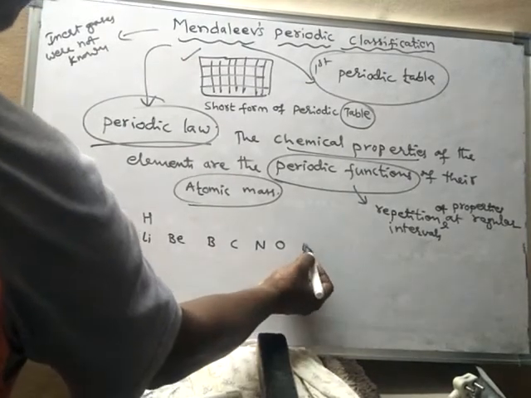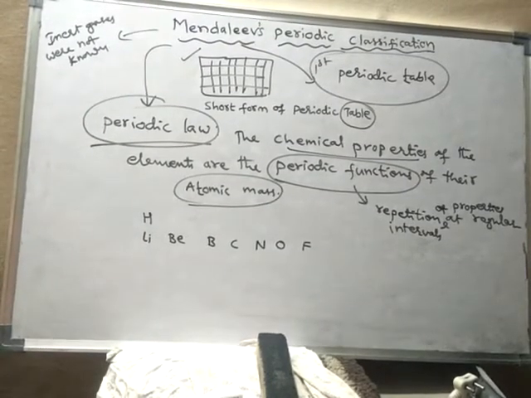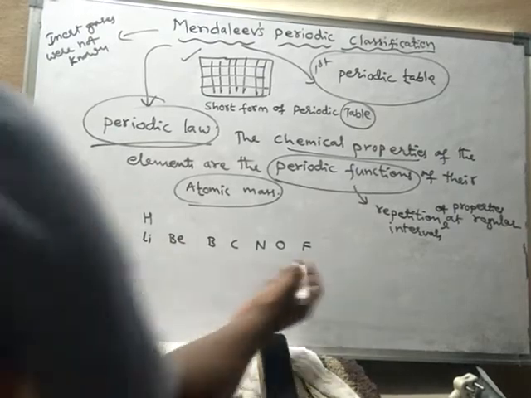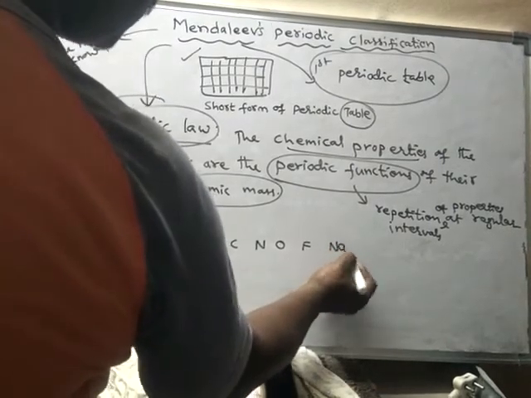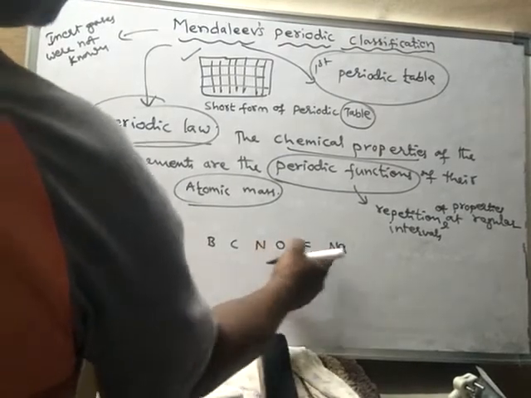After oxygen it should be fluorine, and after fluorine it should be neon, but neon was not discovered. Next to neon is sodium. So after fluorine, sodium is coming.